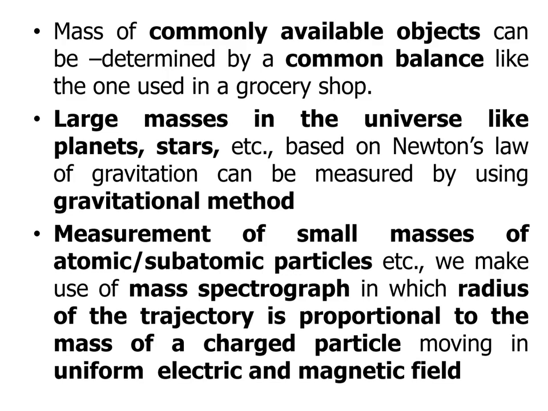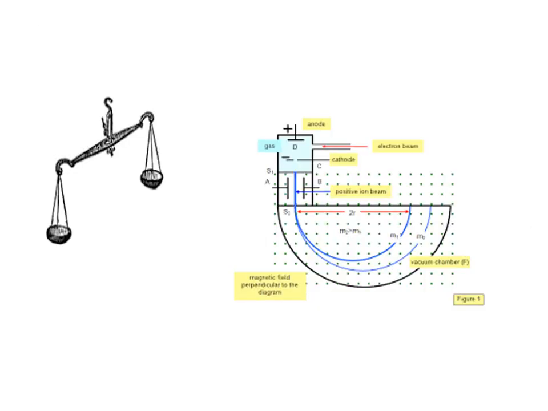in which the radius of the trajectory is proportional to the mass of the charged particle moving in uniform electric and magnetic field. The common balance and mass spectrograph are available in the coming videos. Here we have one, a common balance, and another one, a mass spectroscope.